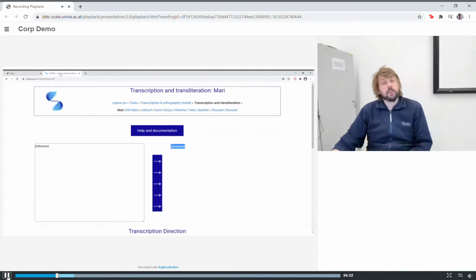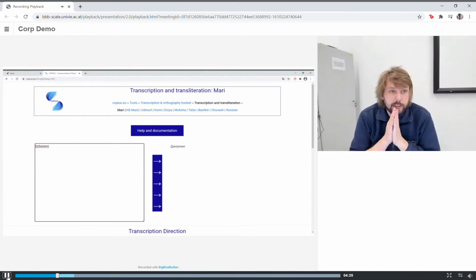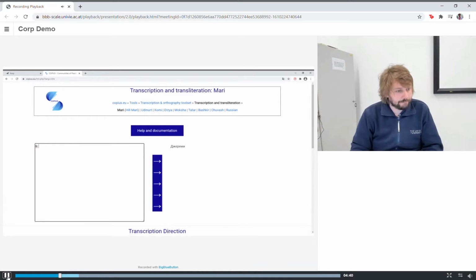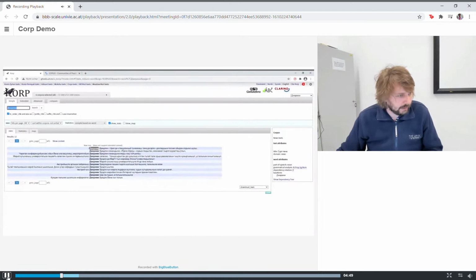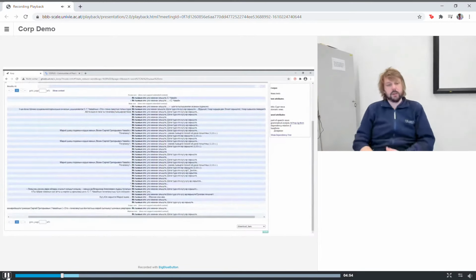I can also look for entire phrases. For example, there is a well-known Mari poem, considered a national poem, called Otto the Grove. And it starts with the words Iktemek Otto. And so it means one silent grove. Here I can look for this in a simple search, and I can find all the occurrences of it.